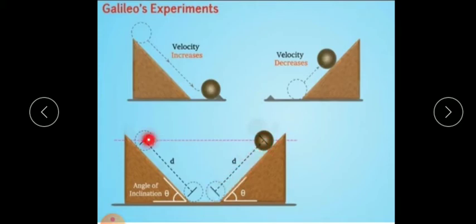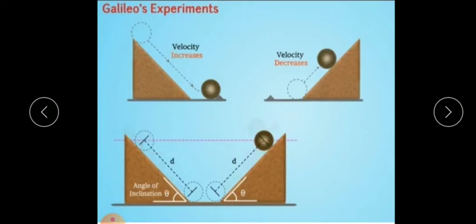Suppose it covers 1 meter distance in this plane, then the same distance it will cover in the second plane. And in both the planes, the height covered by the ball is same. That means in the second plane, the ball travels along the surface to reach the original height.